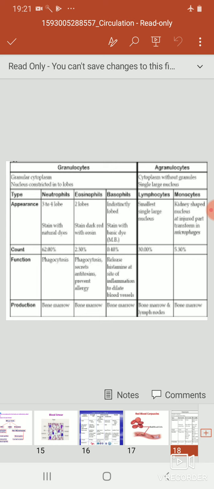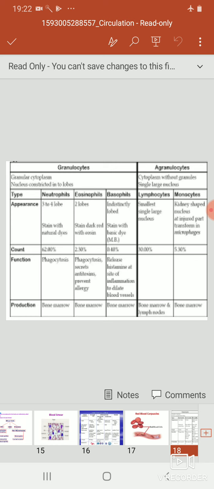The next are the agranulocytes. They are about 28% of total WBCs and lack granules in the cytoplasm. The lymphocytes are the smallest of all WBCs and have a large spherical nucleus. They constitute about 25 to 30% of total WBCs, depending upon function. Two types of lymphocytes are present, that is the B lymphocyte and the T lymphocyte.